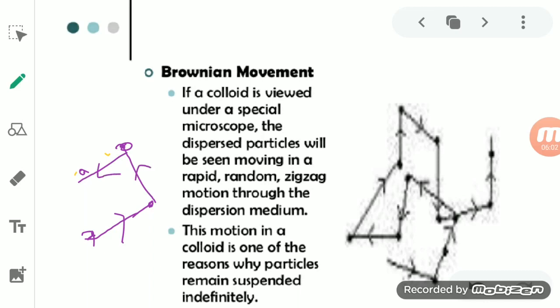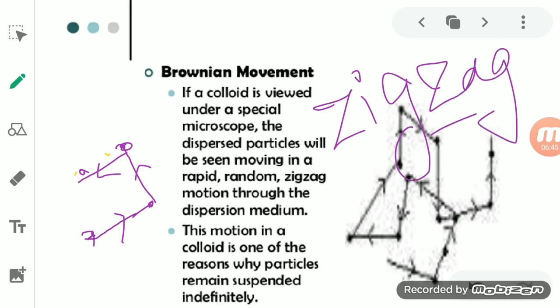So you can see here that in a colloid, when you see it with the help of a microscope, the dispersed phase, or the colloidal particles present in the solution, are moving rapidly, and since they collide with each other due to movement, they start showing a type of motion known as zigzag.